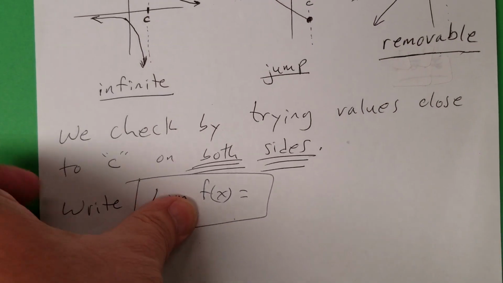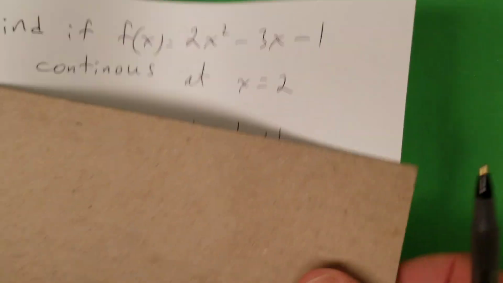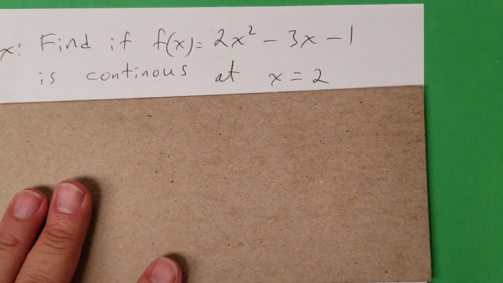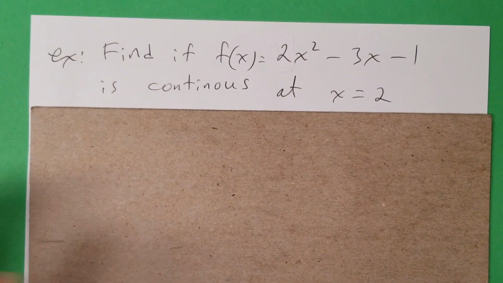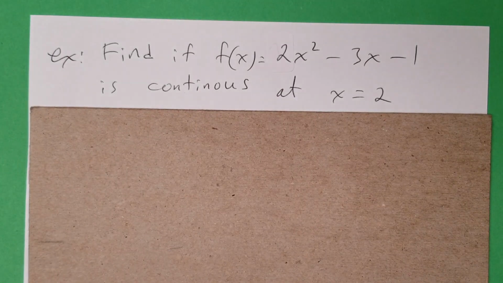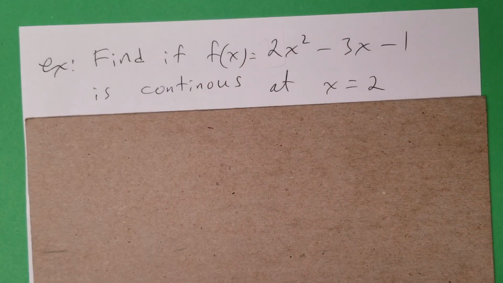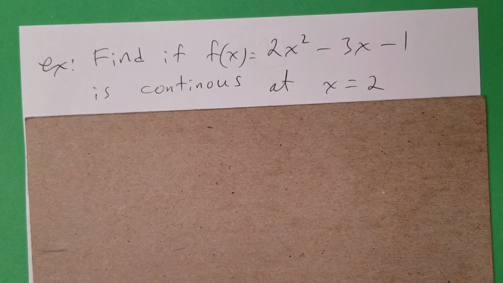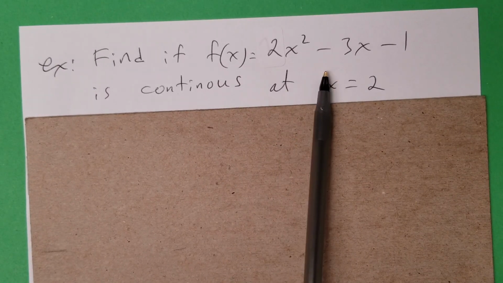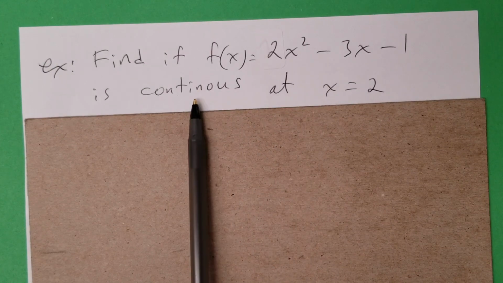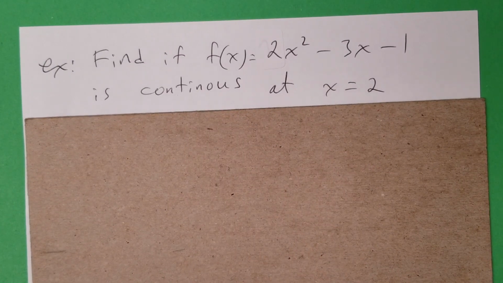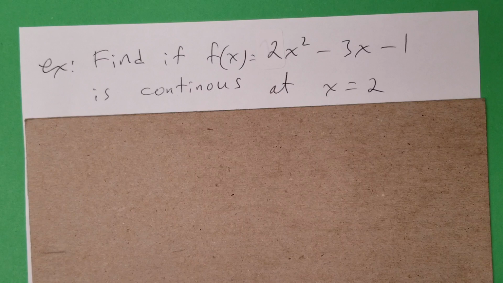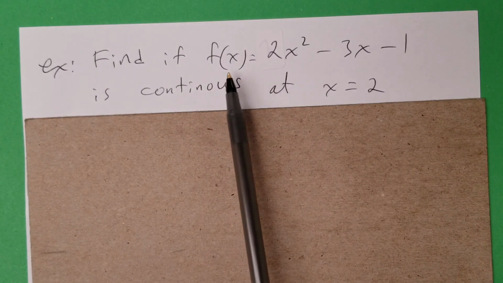Okay, suppose we have this function right here. So I want to know, I don't have the graph for this, is it continuous at x equals 2? Right? And you want to say, well, why don't you just plug it in?